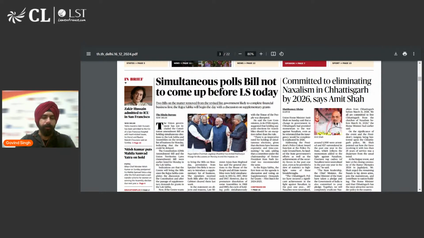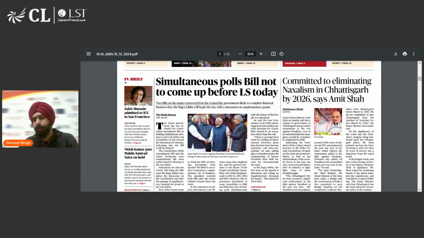For example, what are the articles which we have for the front page? Simultaneous polls bills not to come up before the LS today. What is LS? LS is essentially the Lok Sabha, right? What is simultaneous polls? For quite a long time there have been talks about conducting a single election rather than conducting elections for different states at different points of time, because that puts a burden on the state exchequer and the central exchequer as well.